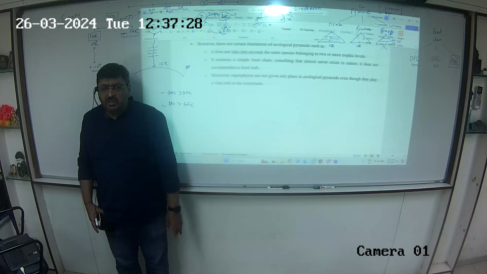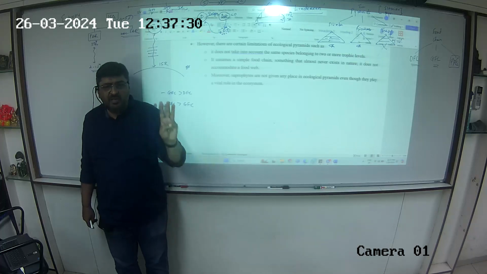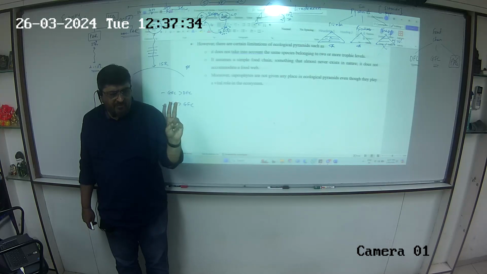Now with ecology out of the way, we have three more chapters to do. We are left with microbes in human welfare, which is a part of unit number 8. Human welfare wala part. Second, we've got cockroach and frog to be done. And third is evolution.